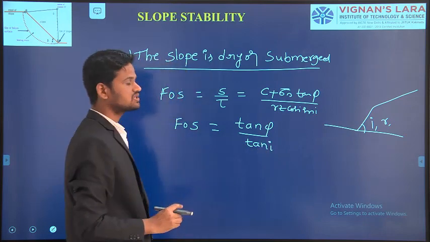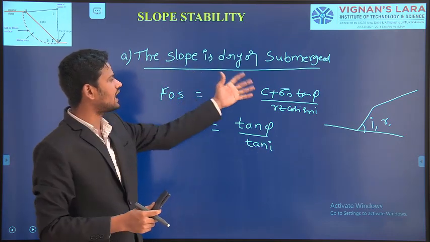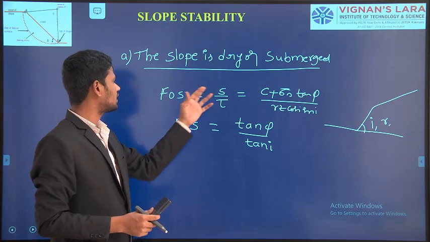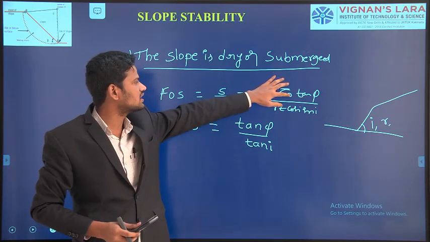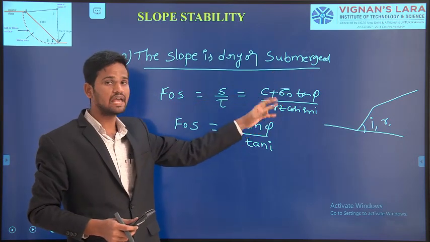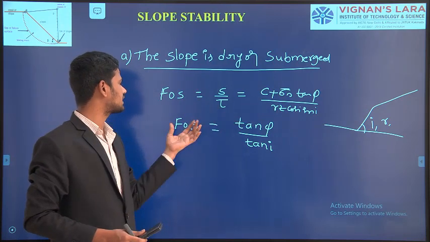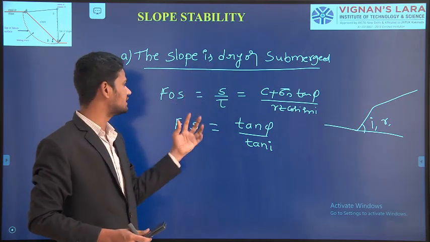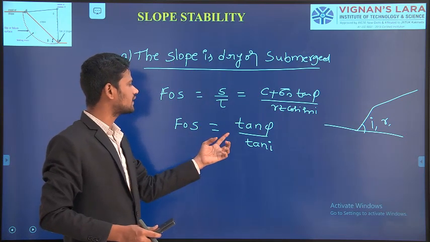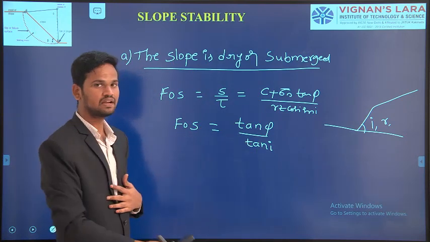Okay, the first condition is the slope is dry or submerged. In that condition, I have already calculated shear strength and shear stress in previous classes. After calculation, when the slope is dry or completely submerged, I get the factor of safety as tan phi by tan i.